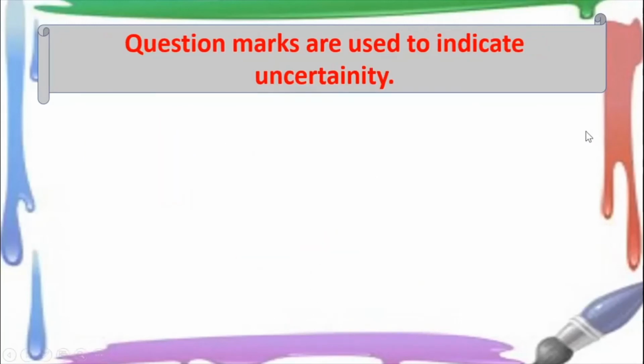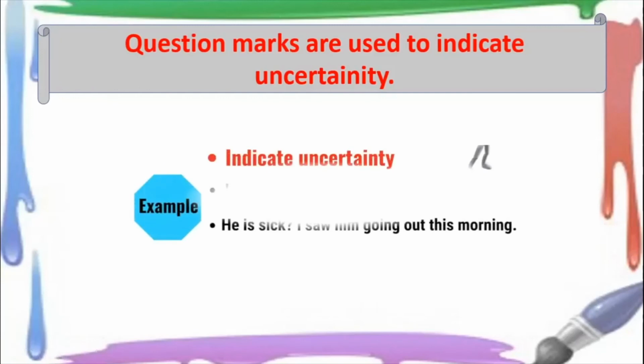Question marks are used to indicate uncertainty. When you don't know whether something is real or not, when you don't know whether it is a fact, you are a little doubtful, you use a question mark. See, John was born in 1988? It's a question mark. I'm not sure when John was born. He is sick? So you are not sure that he is sick.